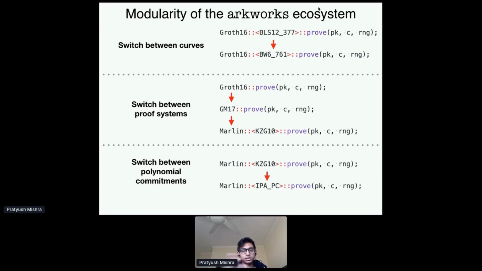Okay, so I hope this slide illustrates the modularity of the ecosystem. We also have other cases, like, for example, you can switch out hash functions easily. So let's say you develop your circuit initially with the Pedersen hash, right? But then you say, okay, Poseidon is maybe good enough. It has good enough collision resistance. You can switch out your Pedersen hash to Poseidon. Again, we're just changing a couple of type parameters somewhere in your program. And now your circuit uses the much more efficient Poseidon hash function. Right? So basically, the entire ecosystem is built up in this very modular way that allows upgrading components in an easy manner.